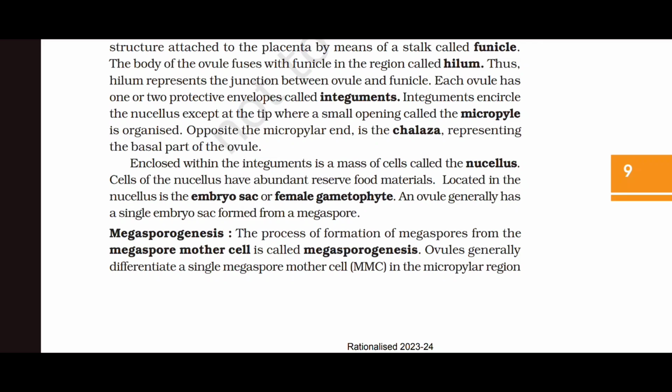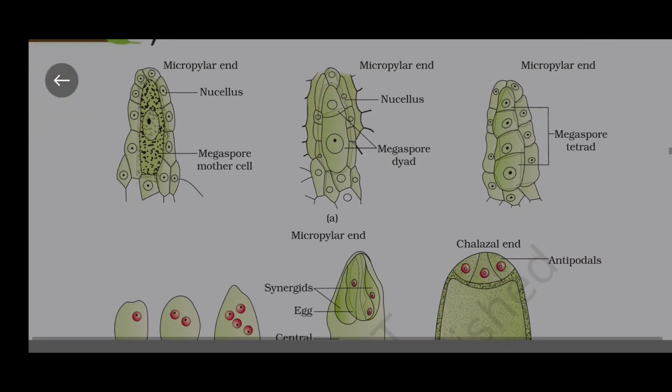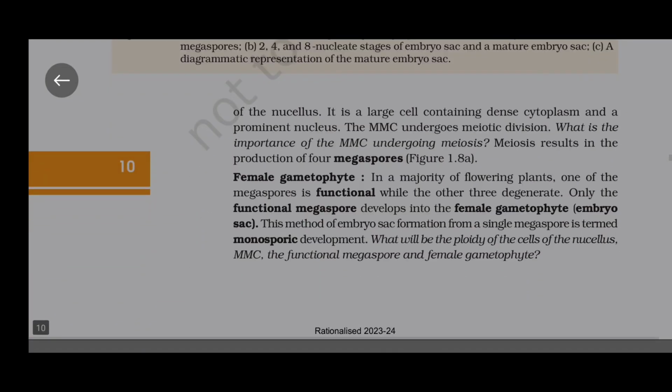Megasporogenesis. The process of formation of megaspores from the megaspore mother cell is called megasporogenesis. Ovules generally differentiate a single megaspore mother cell in the micropylar region of the nucellus. It is a large cell containing dense cytoplasm and a prominent nucleus. The megaspore mother cell undergoes meiotic division.